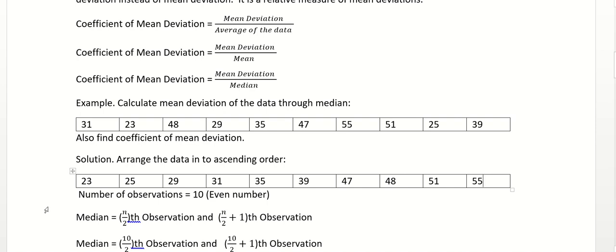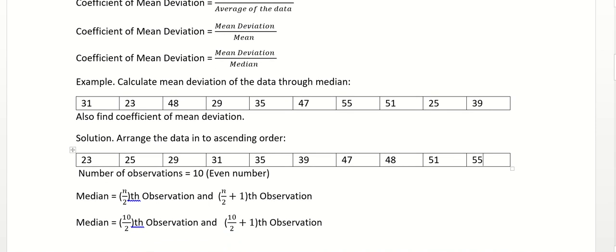The number of observations is even: 10 observations are there. As we know, in case of individual series in median, if the number of observations is even, then there would be two medians, right? For example, if the data is of 10 observations, we need to find the central value. There would be two central values, fifth observation and sixth observation. What is the formula we apply if the number of observations is even? The n by 2th observation and the n by 2 plus 1th observation. So n is 10, the 10 by 2th observation and the 10 by 2 plus 1 observation.